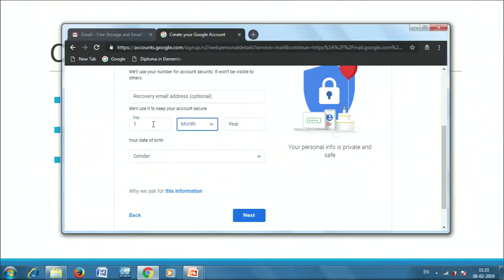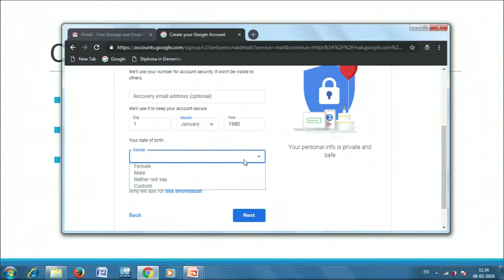Now for date of birth, let's say I would enter 1st Jan, and I would be required to be at least 18 years or older to use any kind of email address or social media accounts. Email addresses especially would not have strictly this kind of restriction. We can create an email address, but it is advised to do this while your elders know what you are doing, and to use it under their supervision. Then we can enter the date of birth.